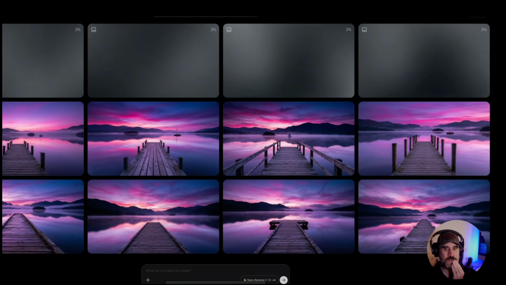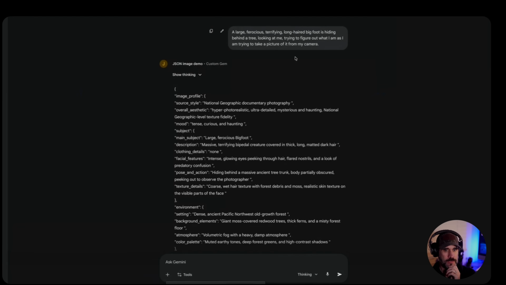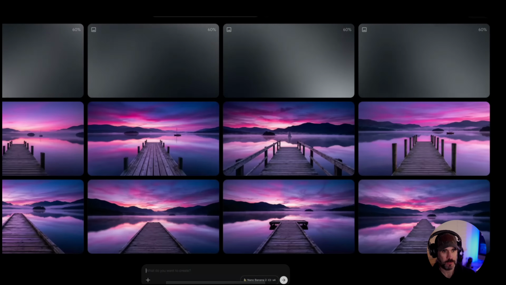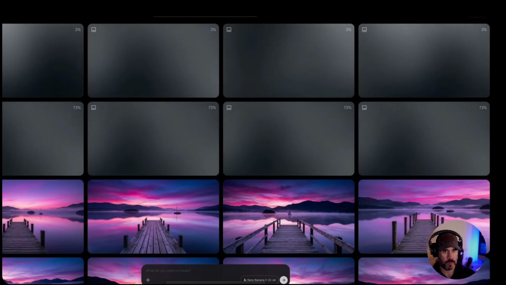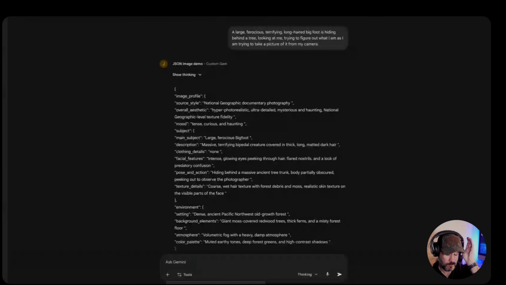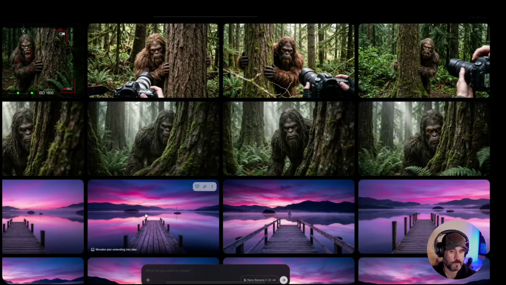And let's take a look. And just for all intents and purposes, let's take just that actual prompt that I wrote and run it through here too, and compare how the basic prompt looks compared to the JSON prompt. All right, so here we go. And this is a perfect example of what happens when you do some prompting and it puts things in the image that you don't want.